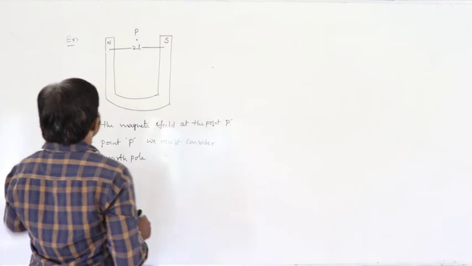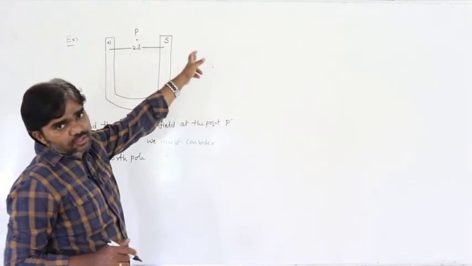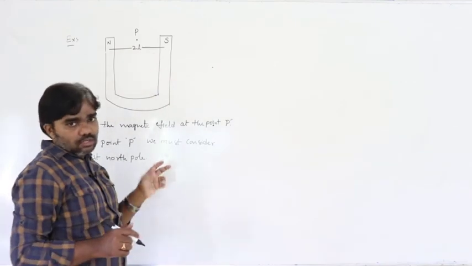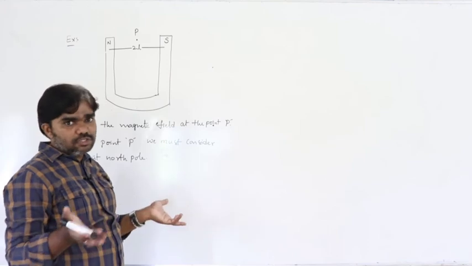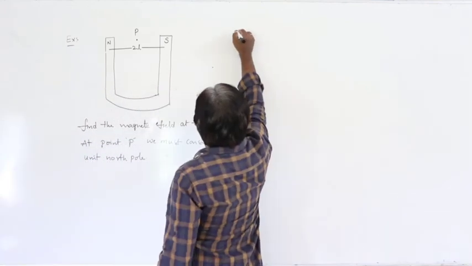Here the north pole has strength, let us say, M, and the south pole also has strength M, because these two poles have the same strength but are opposite in nature.